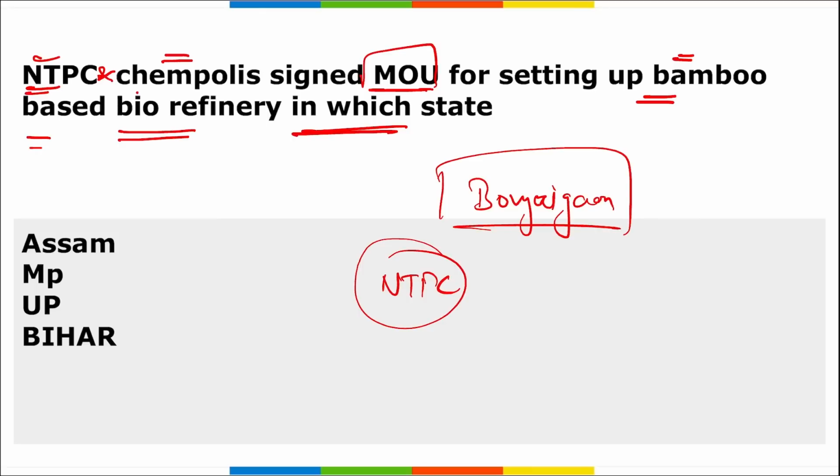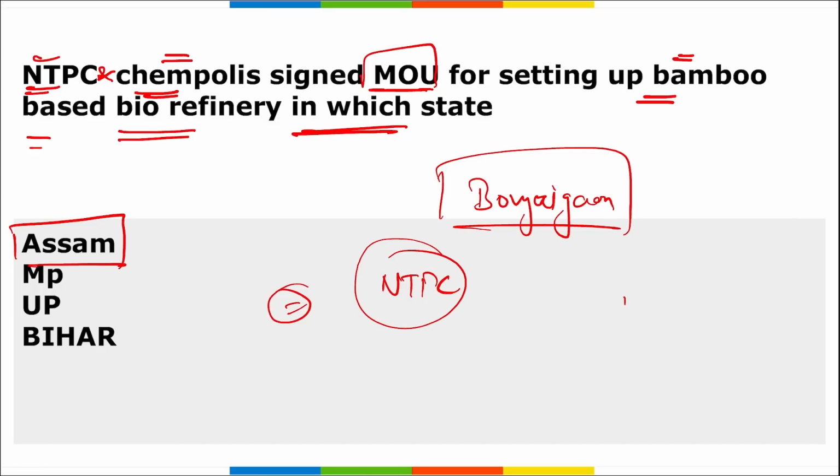They together, NTPC and Chempolis, will be setting up a bamboo-based biorefinery in the state of Assam. Important. In Bongaigaon, Assam, this particular refinery will be set up. Correct? Important. Take a note.